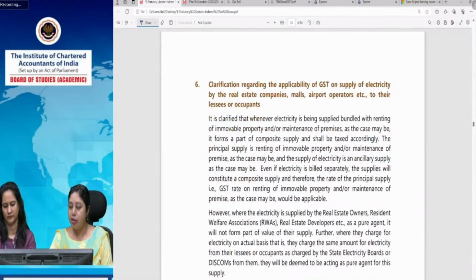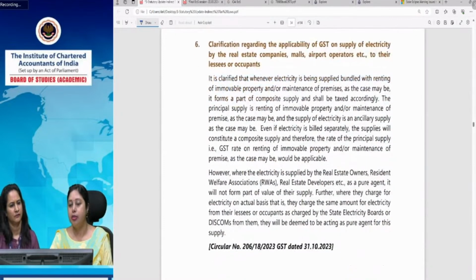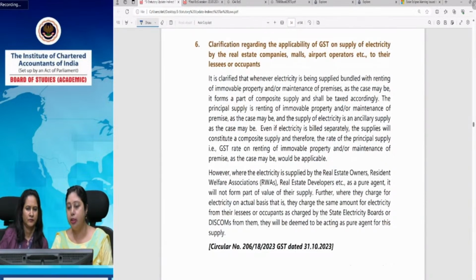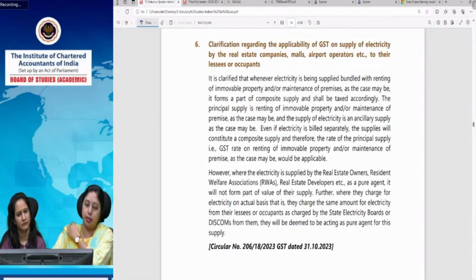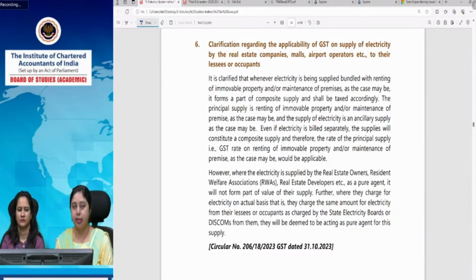Next is clarification regarding applicability of GST on supply of electricity by the real estate companies, malls, airport operators, etc. to their lessees or occupants. Now, electricity, generally you know that GST is not applicable on electricity. But if it is bundled with another service, then that becomes liable to GST. So electricity per se, if the electricity company is providing you the electricity, then that does not become taxable. That is exempt under GST.